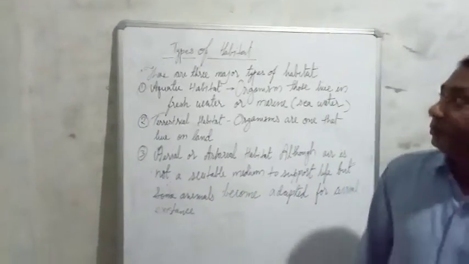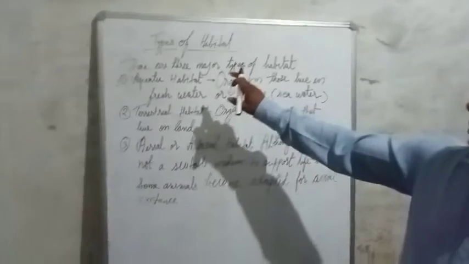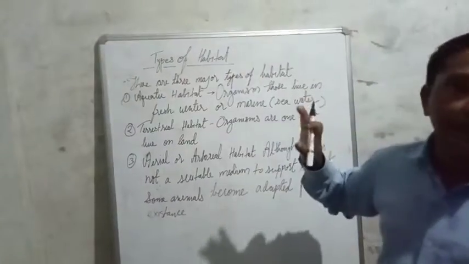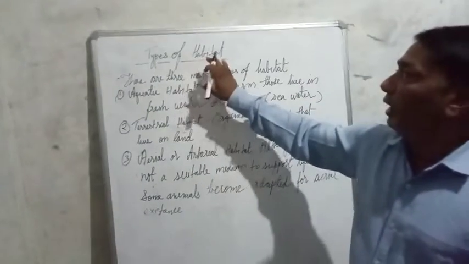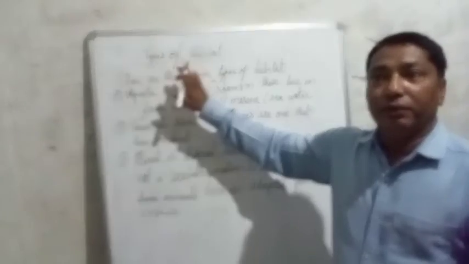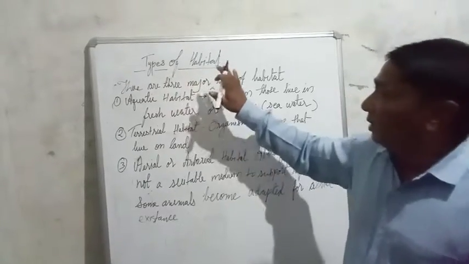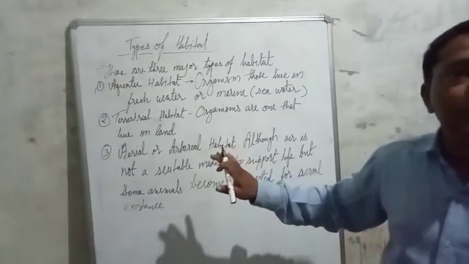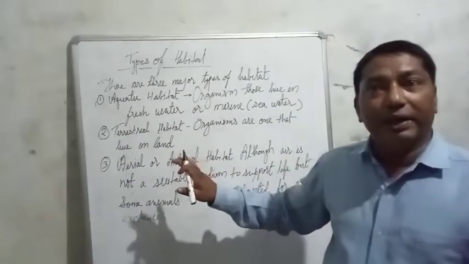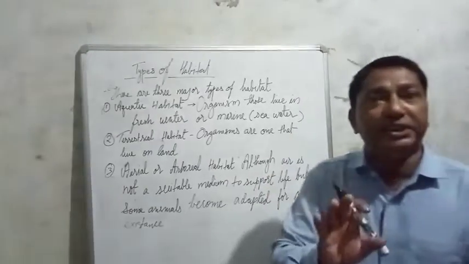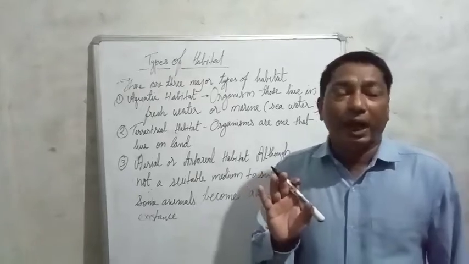Now, as we see here, types of habitat. Types of habitat means in which condition an organism lives in its surrounding. So there are three major types of habitat.